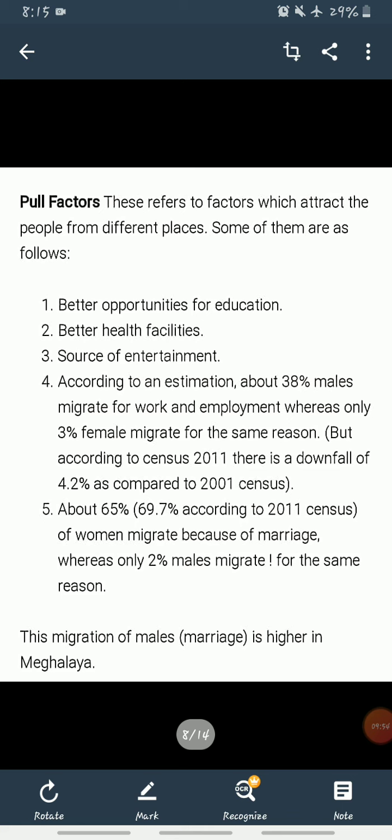According to the 2011 census, about 69.7% of women migrate because of marriage, whereas only 2% of males migrate for the same reason. We can see this example in Arunachal Pradesh and Meghalaya. The male migration in Meghalaya and Arunachal Pradesh is due to marriage only. Clear?